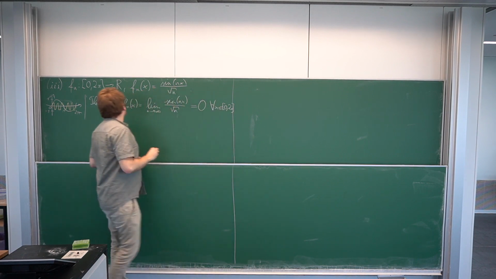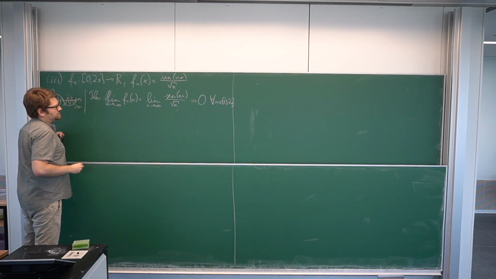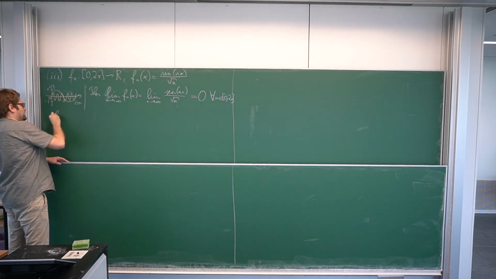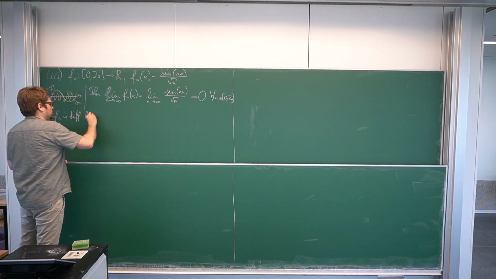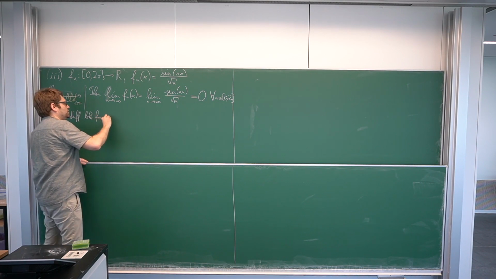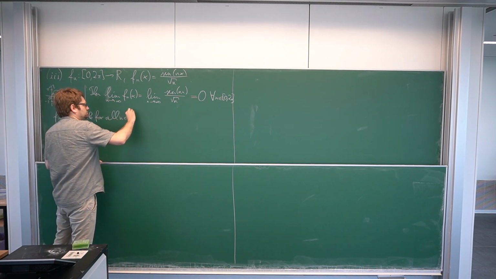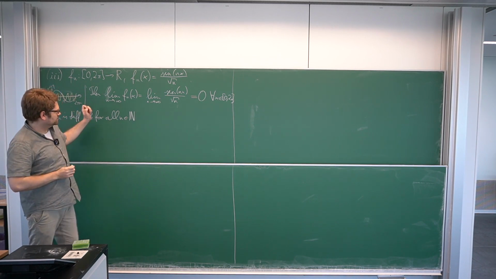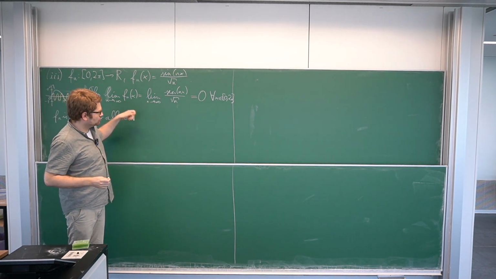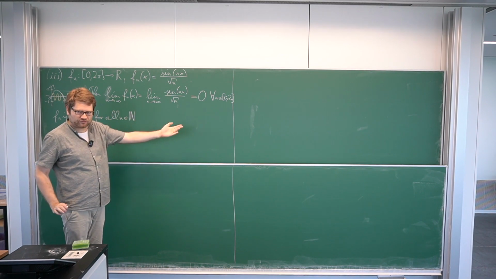So we see also, because the sine function is differentiable, f_n is differentiable for all n in N. So if it would behave as we wanted, the derivatives of the function would also have to go to 0, because 0 is the derivative of 0.